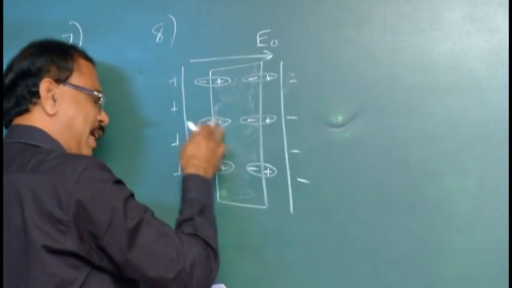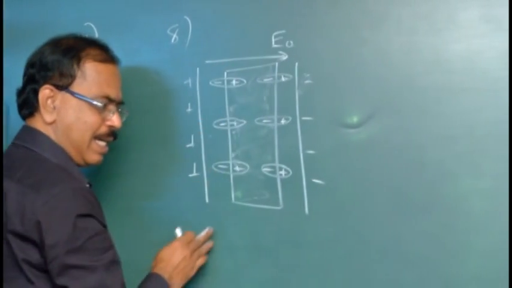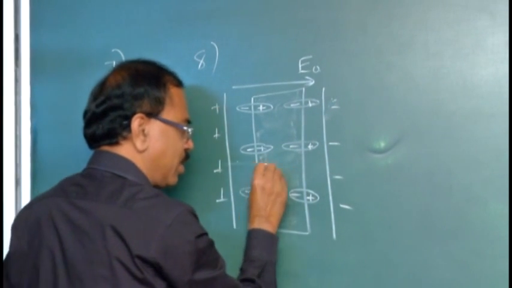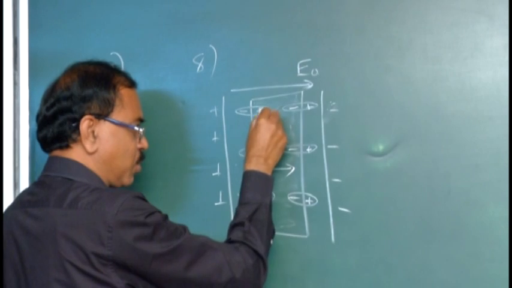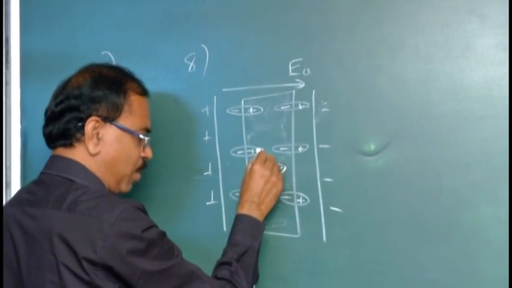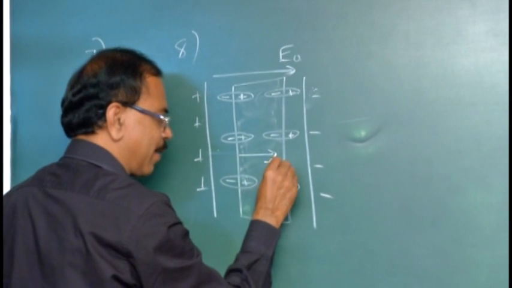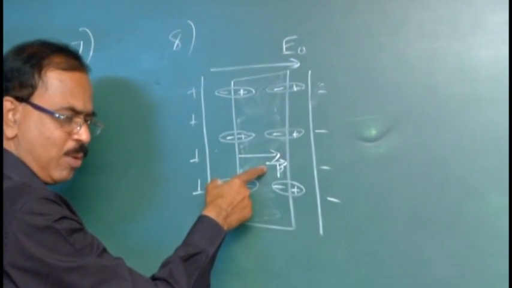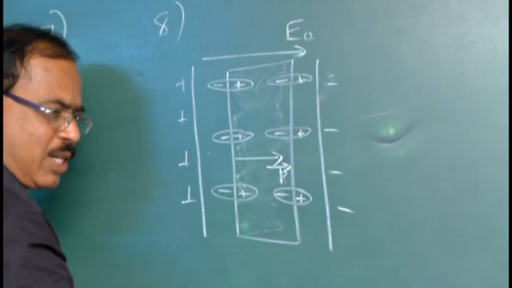The dipoles are arranging in one particular direction along the direction of the existing external electric field E naught. So this is minus q to plus q, minus q to plus q, all in the same direction, this P vector. The induced dipole moment acts in the direction of the electric field, as in the previous question answer.